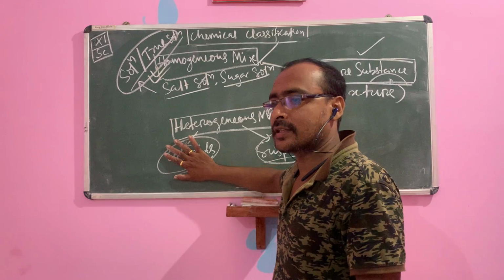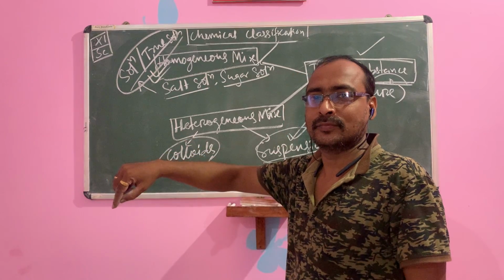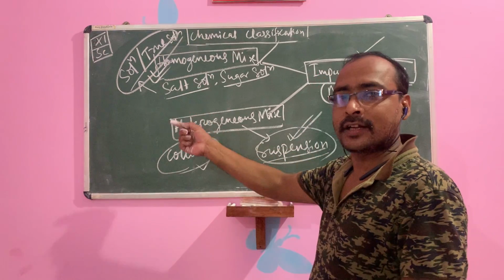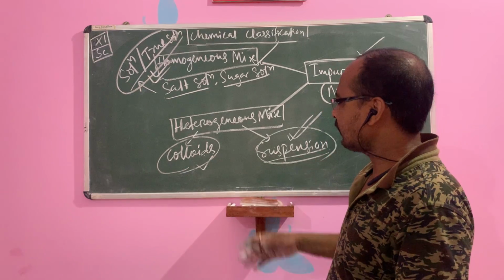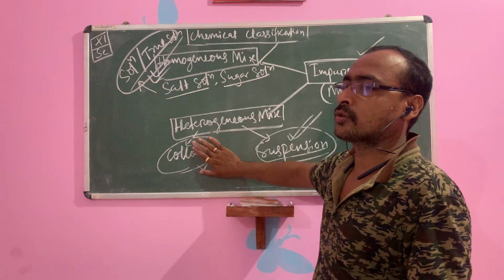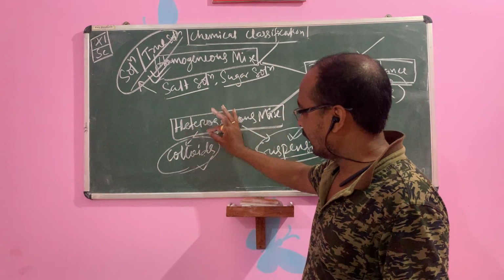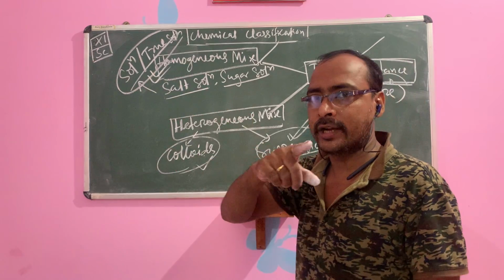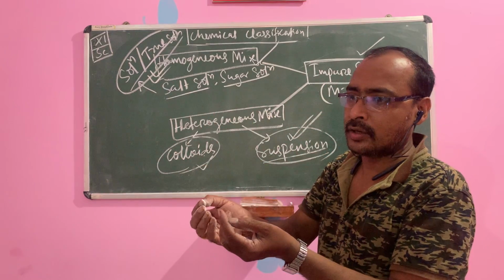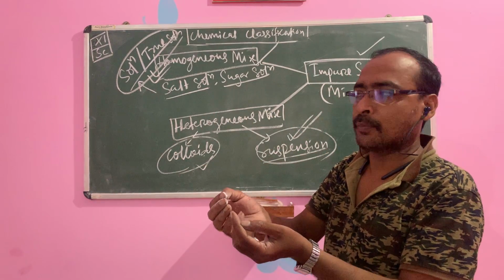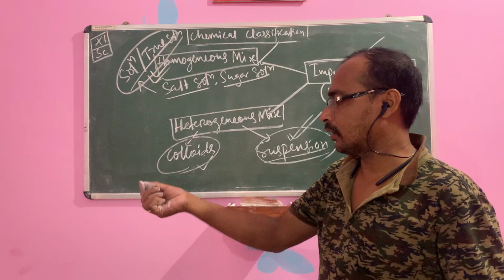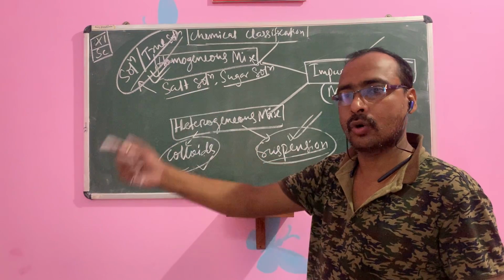But what is a colloidal solution? Examples of colloidal solution: milk in water, detergent powder in water, egg albumin in water. These are all colloidal solutions. Egg albumin is the white part of the egg, not the yellow part, which is the egg yolk. The surface shell is made up of calcium carbonate, and the white, watery part is the egg albumin. If you take 1, 2, 3 drops of egg albumin in water, it will form a colloidal solution.